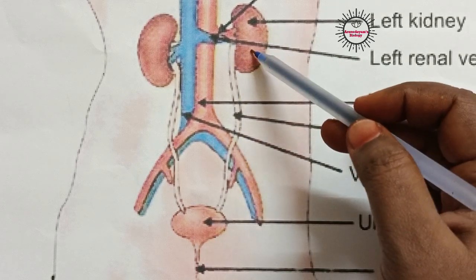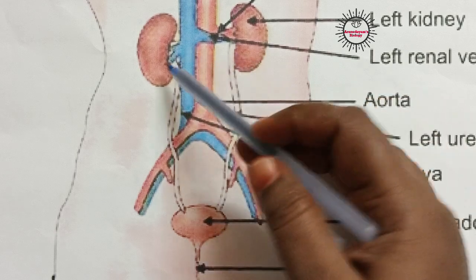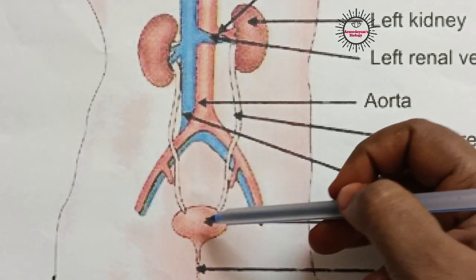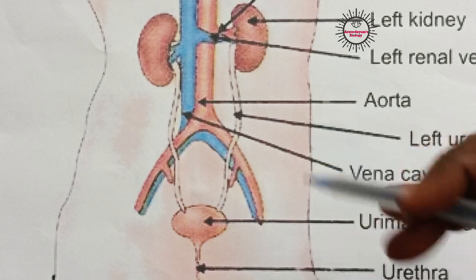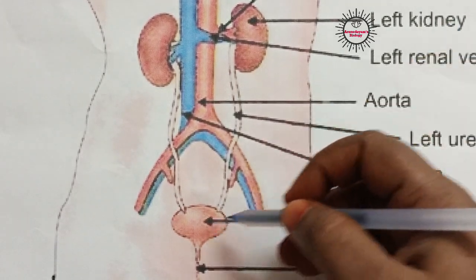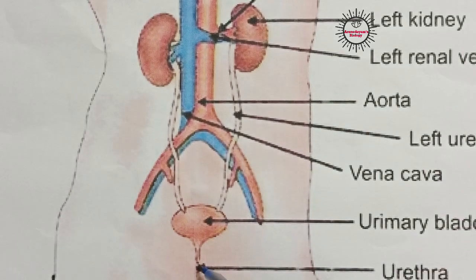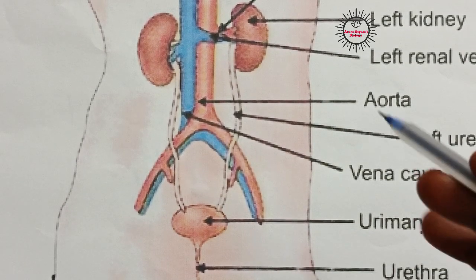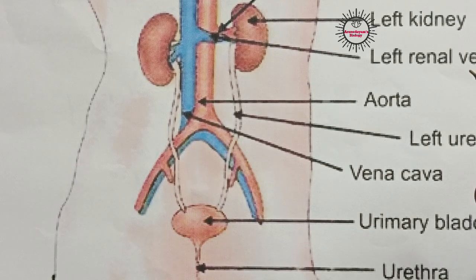This urine, which is produced in the kidneys, passes through these ureters and enters into this sac-like structure called the urinary bladder. After crossing the storage capacity of this urinary bladder, this urethra opens and urine will be discharged outside. So this is how it happens in our excretory system.